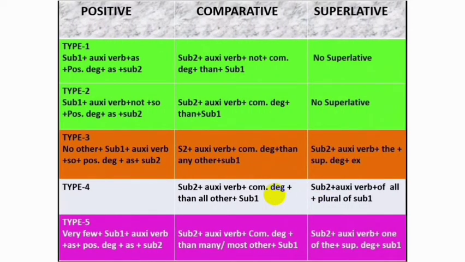First you have to know the sentence structure of the 3 degrees. In positive degree you will get 4 types of sentence following this structure. Here you see. As you see, in comparative you will get these 5 types of structure, and in superlative you will have these 3 types of structure in sentence. My purpose is not only to discuss the structure only. Actually, I want to teach you a shortcut method how to change degree one to the other, and of course without changing the meaning of the sentence. How? Let's see.